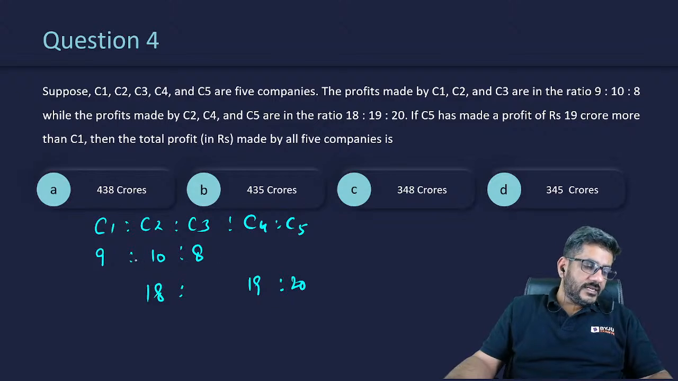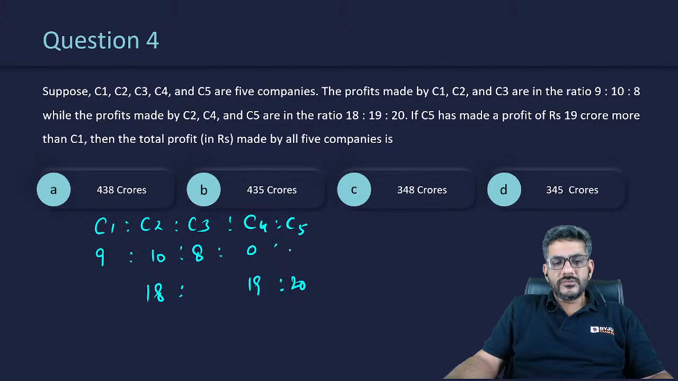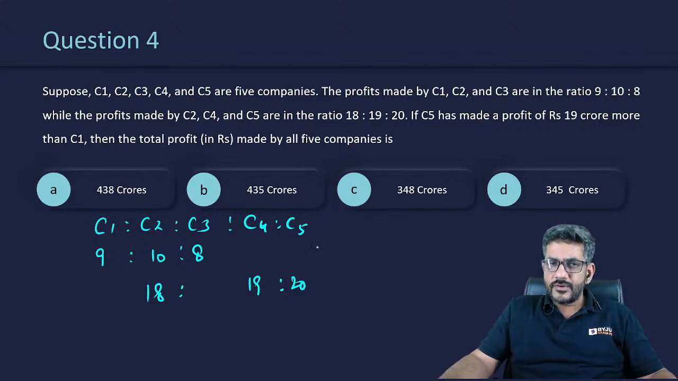So you can always say that original ratio, what is given? 9, 10, 8, I think that will be wrong. The original ratio is given as 9, 10, 8 and after that we don't have the two figures.